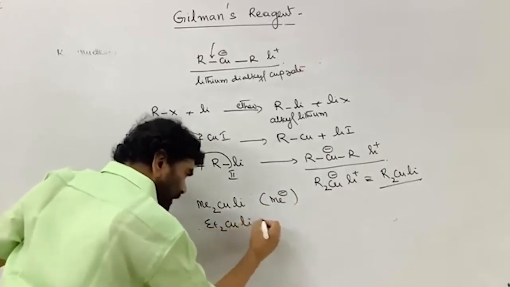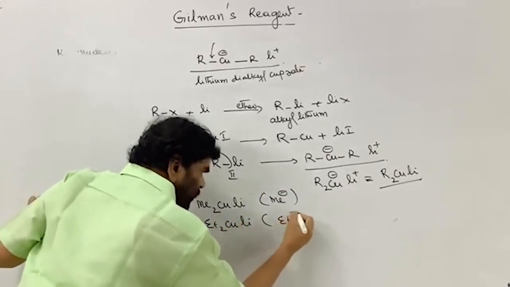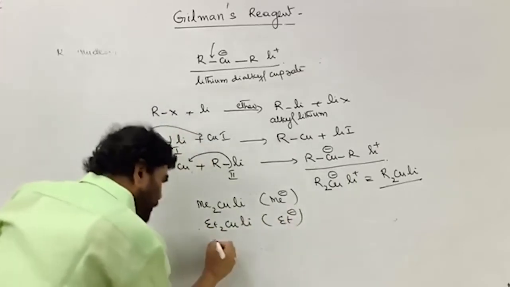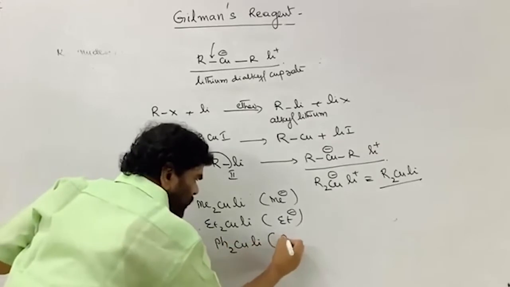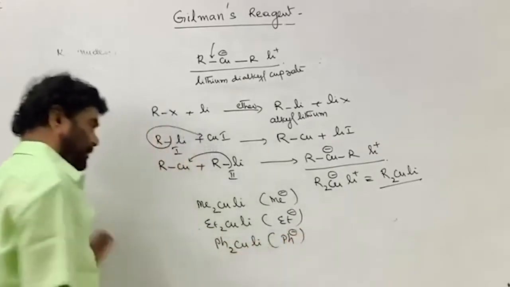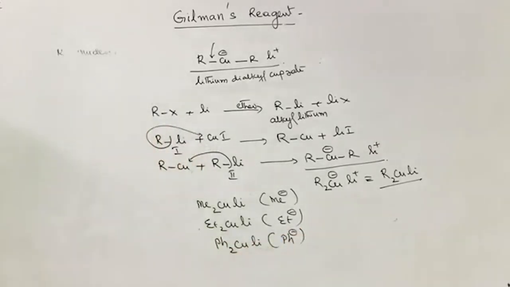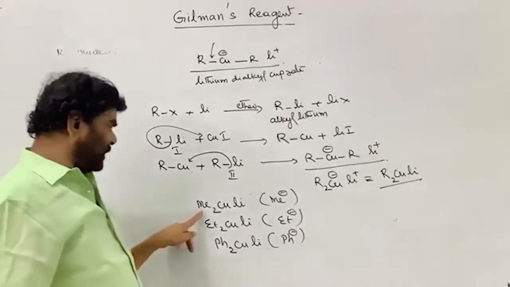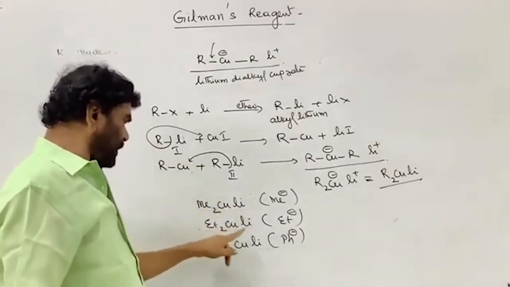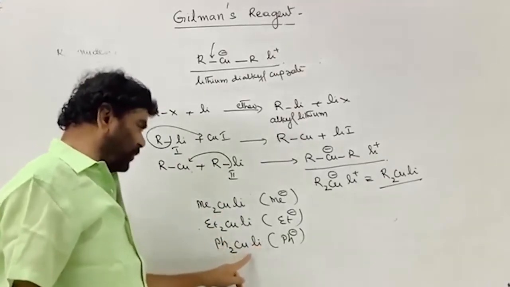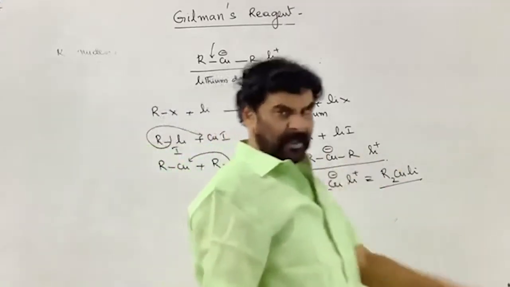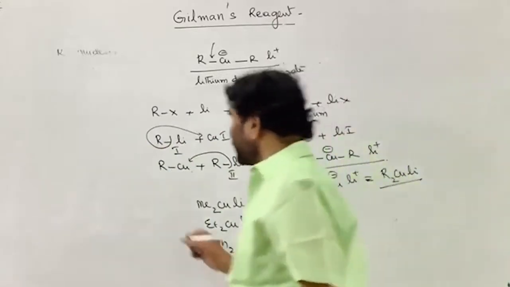Et2CuLi is the source for the ethyl carbanion. Ph2CuLi is the source for the Ph minus ion. So lithium dimethyl cuprate, lithium diethyl cuprate, lithium diphenyl cuprate.